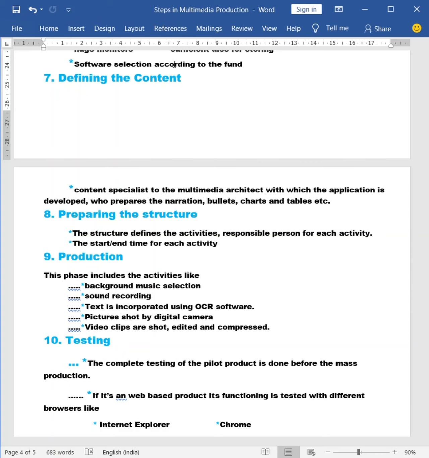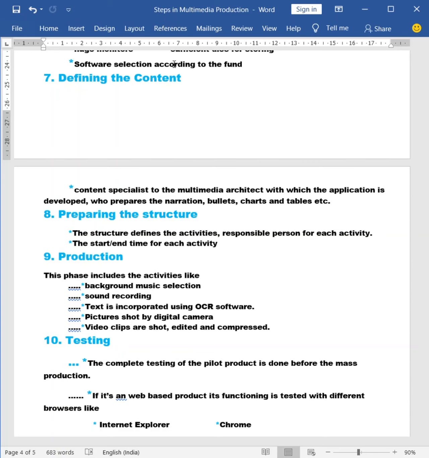The last step in the multimedia production is testing the project. Till the ninth step, all these things are ready with a pilot product. A pilot product is nothing but a trial.